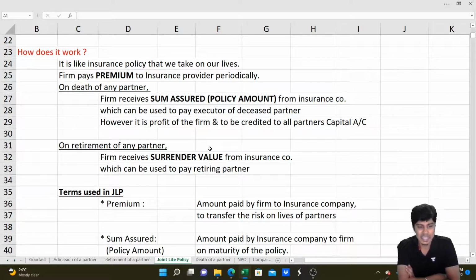That's it, guys. I hope you all understood the topic of partnership in detail in this quick revision, this marathon revision. This is the end of part 5 of our CA Foundation Principles and Practice of Accounting marathon revision. I initially planned it to be 5. Now, considering that we are not able to finish, I'll extend it to a 6th session. So we'll have another session coming up very soon, the 6th session, wherein we'll discuss the topic of NPO and company accounts.